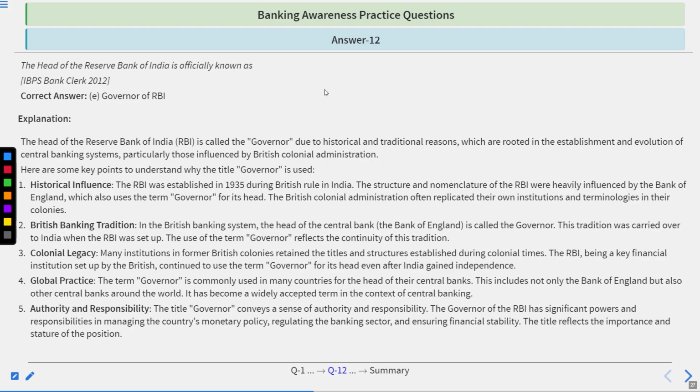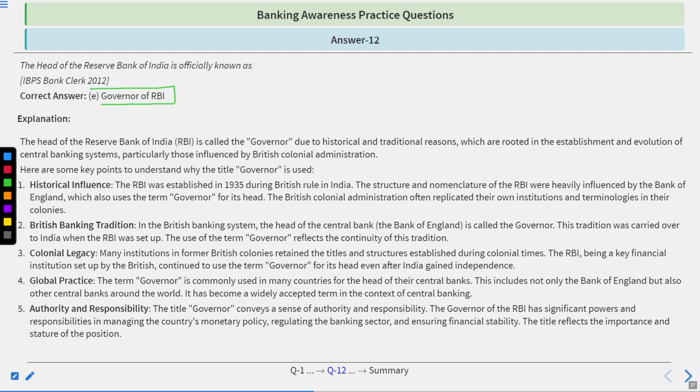Time's up. Correct answer is E, Governor of RBI. Go by the explanation. The head of the RBI is called the governor due to historical and traditional reasons, which are rooted in the establishment and evolution of the central banking system, particularly those influenced by the British colonial administration.